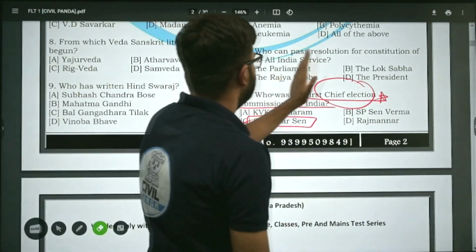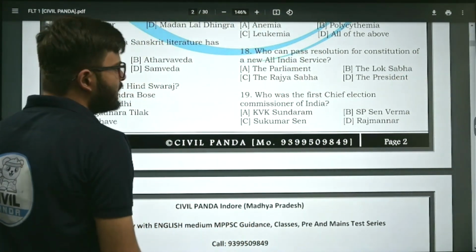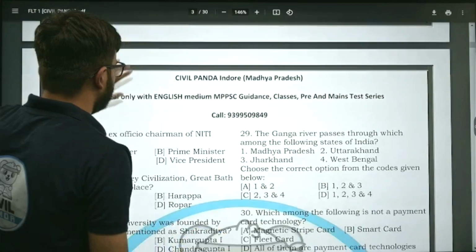In fact, option A given here, KVK Sundaram, is someone who has held the office for the longest period of time.